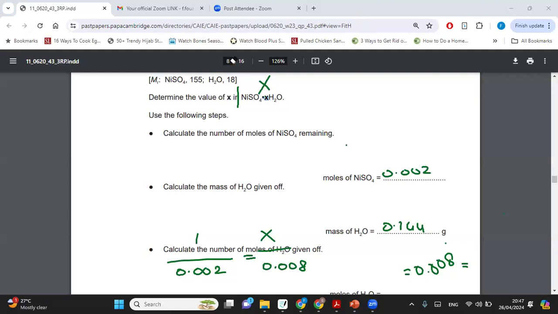So 1 nickel sulfate equals 0.002. X is the number of molecules of water. We don't know the number, but we know whatever the value is, it equals 0.008. So we are going to go ahead and calculate.